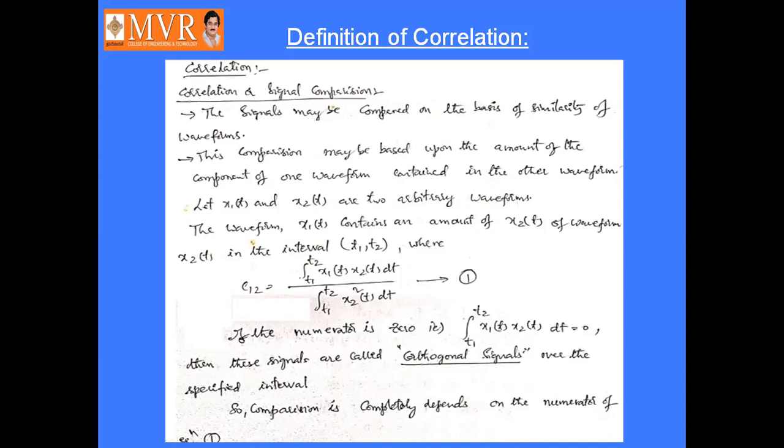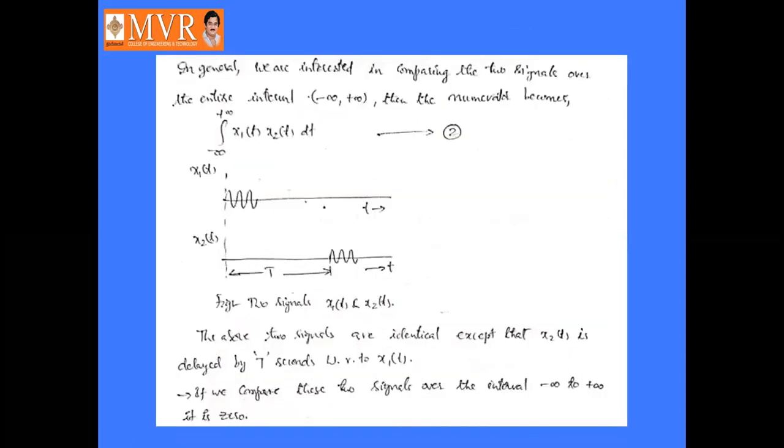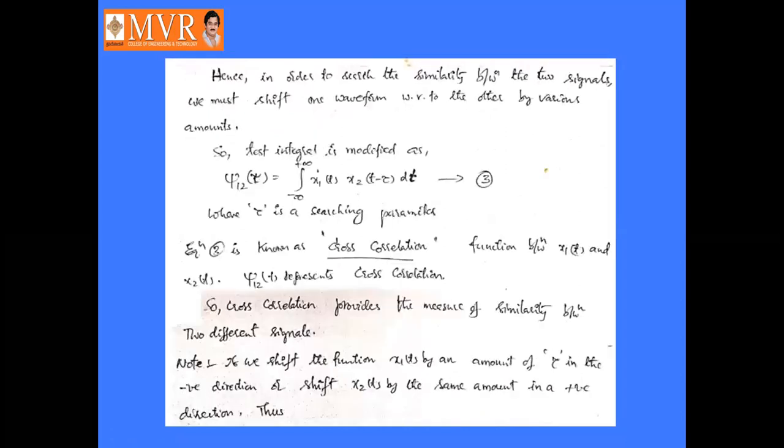Here we are extending the same concept over the entire interval, that is minus infinity to infinity. So that's why it is changed as integral minus infinity to infinity x1 of t, x2 of t dt. So this comparison, the cross correlation function, is defined as J12 of tau is equal to integral minus infinity to infinity x1 of t into x2 of t minus tau dt. That is equation number 3. So this is called the cross correlation function between x1 of t and x2 of t.